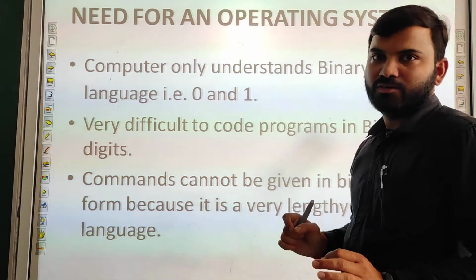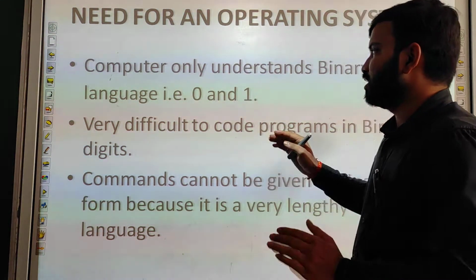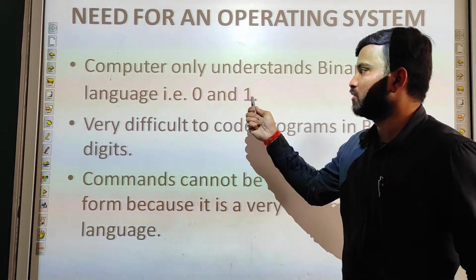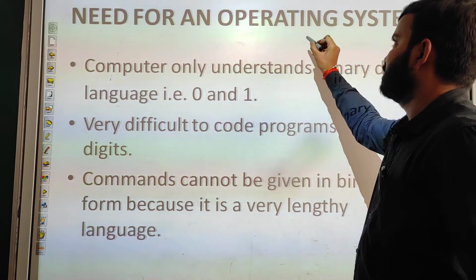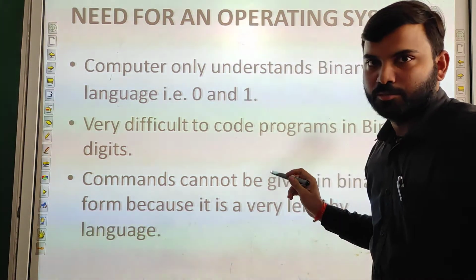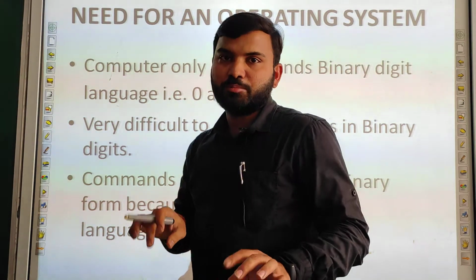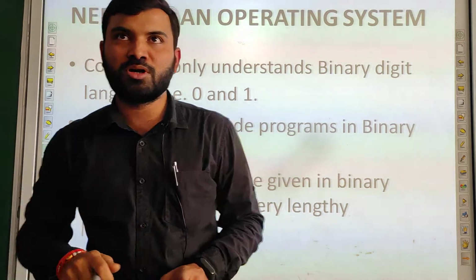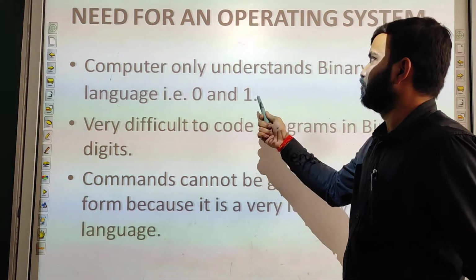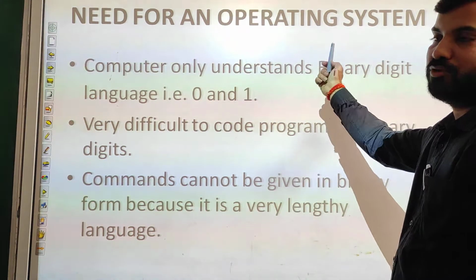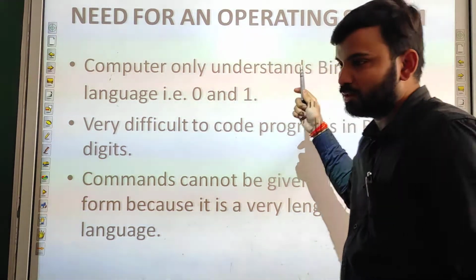Every command we give in the computer is converted in zeros and ones, and this thing is done by the operating system. Each and every click, each and every key press which we make on the keyboard is converted in 0 and 1, and this is done by the operating system.